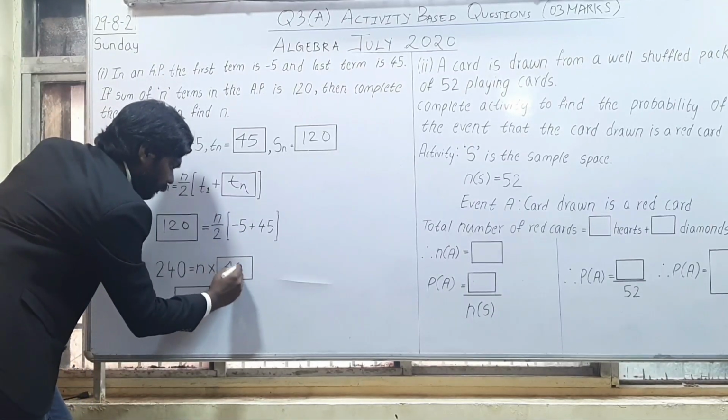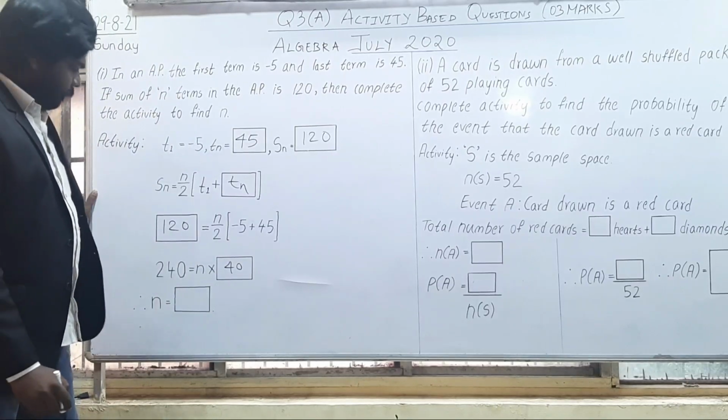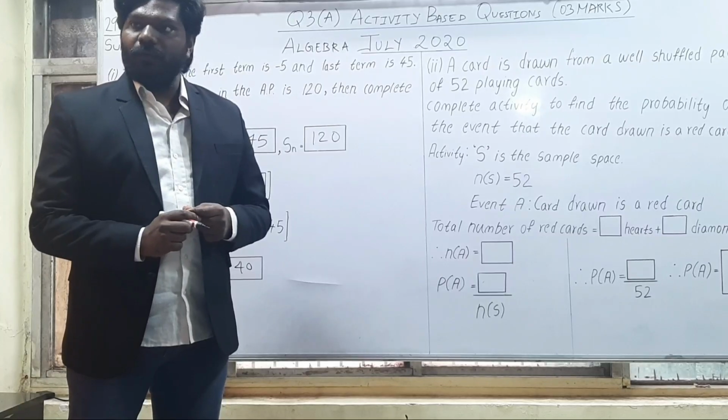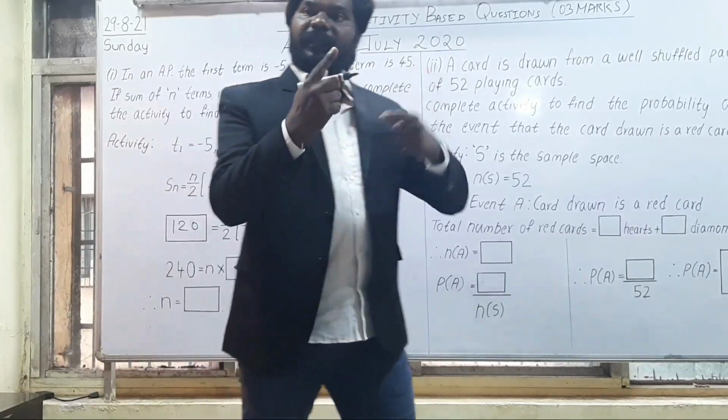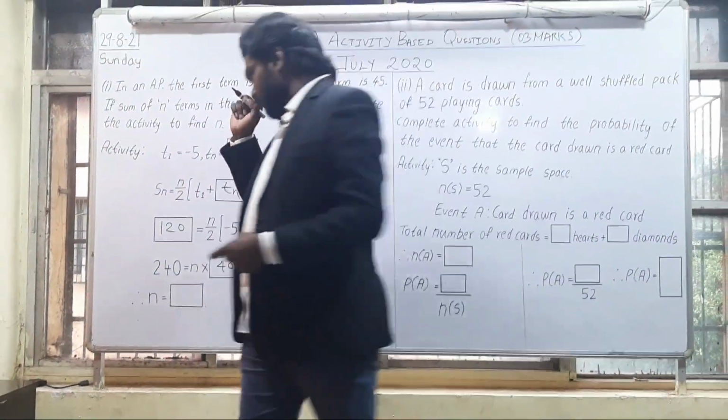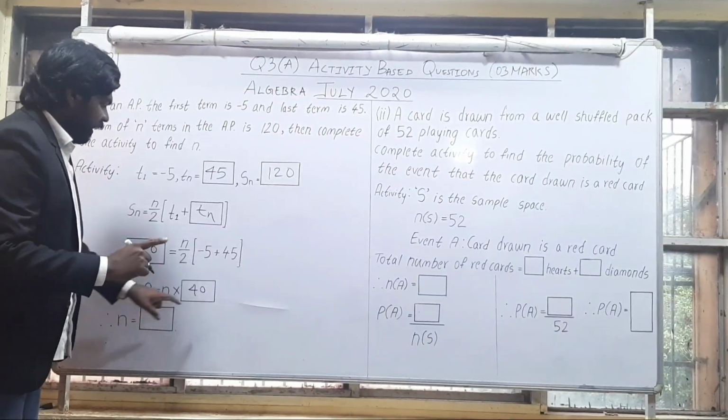Now therefore n equal to. So I need to do the working. That has to be done in the rough page, at the last page of a supplement. Understood? Very good. Let me solve this out. Now see what happens. I'll show you the working.